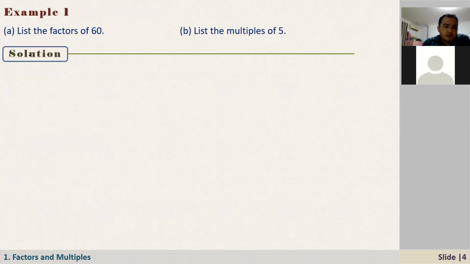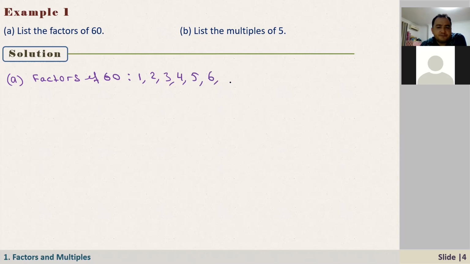So the question: list the factors of 60. Can you just tell me all the factors of 60? What are the factors of 60? So 1, 2, 3, 4, 5, and 6.